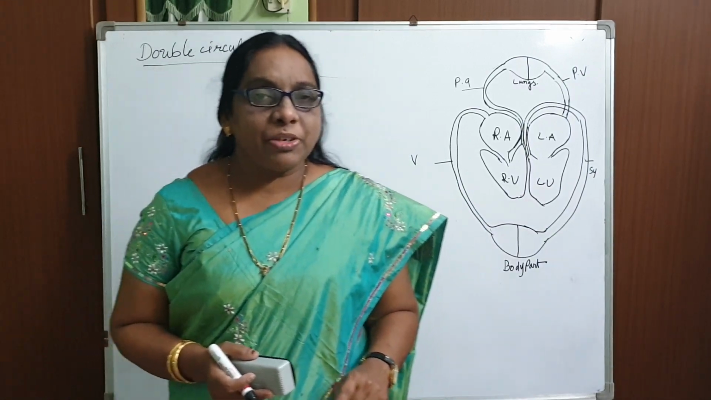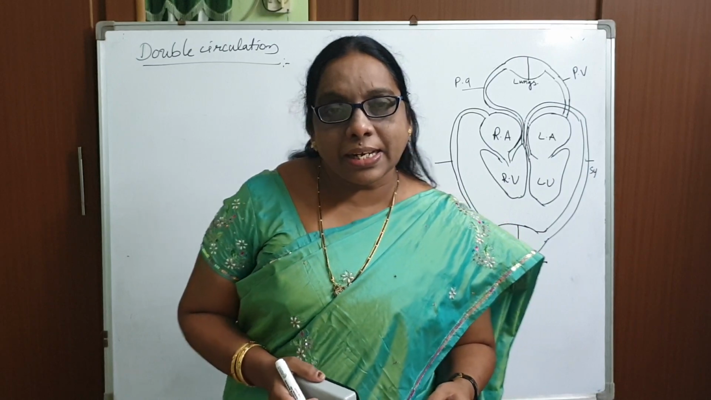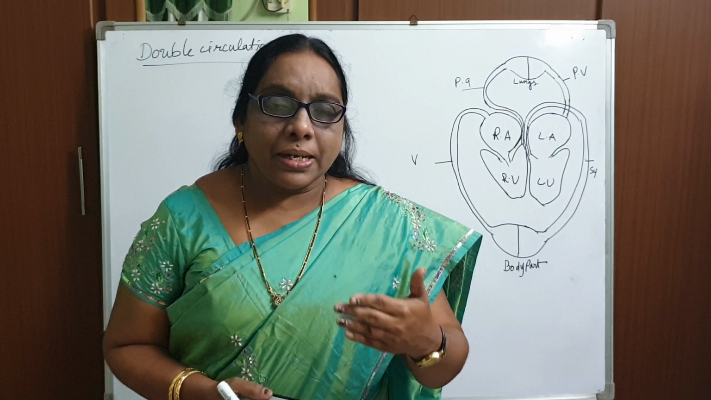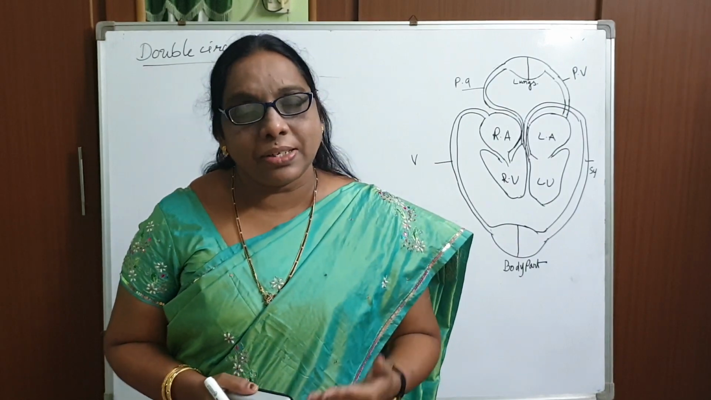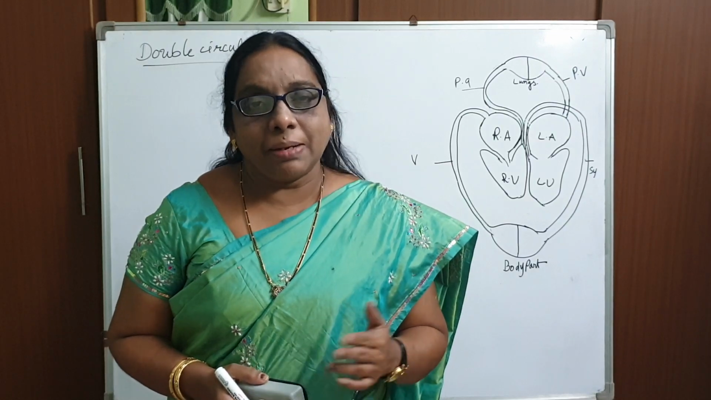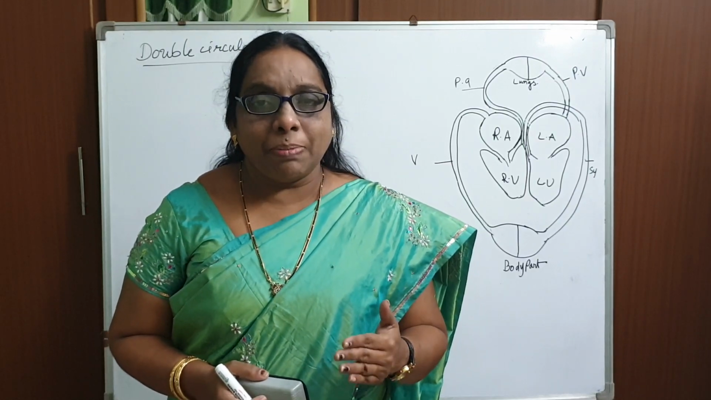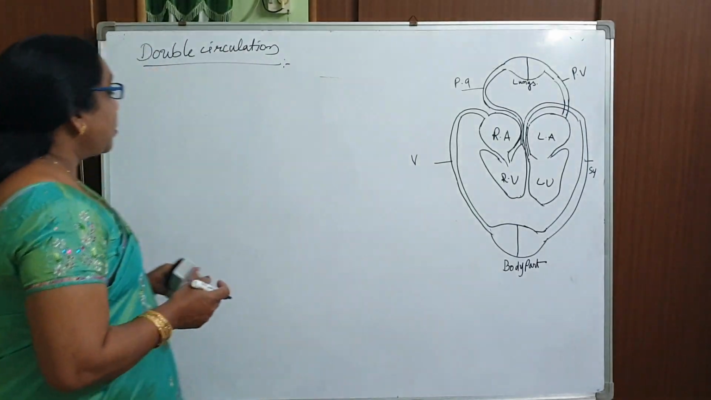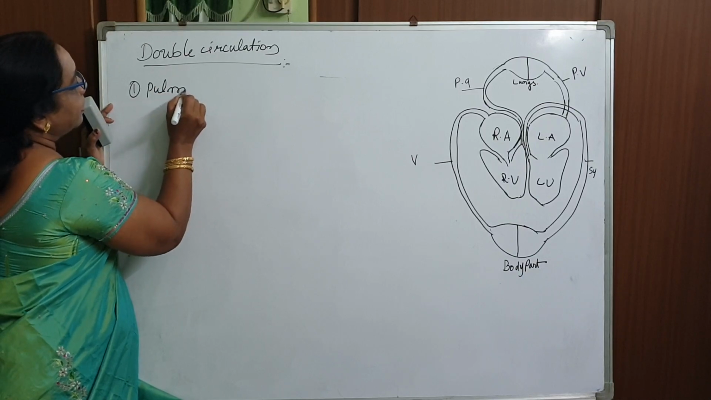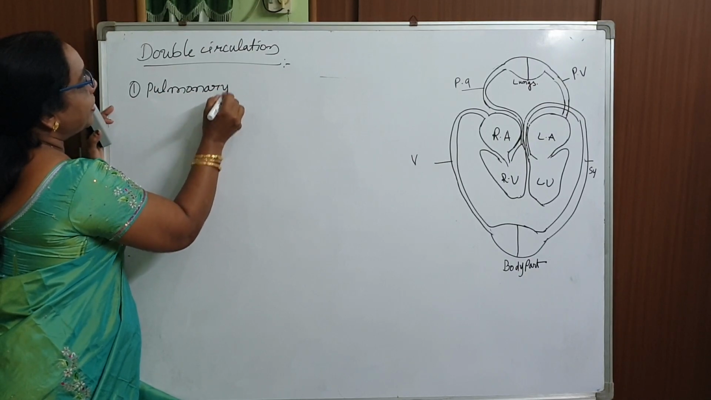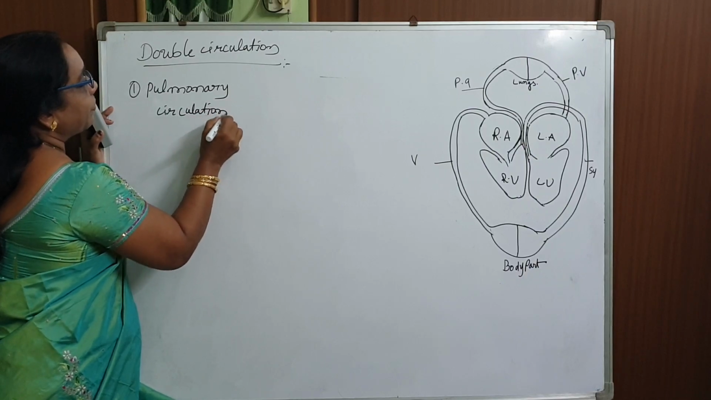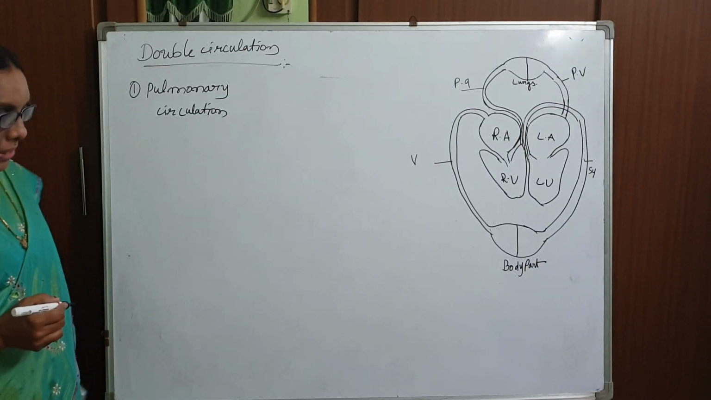One circulation is between the body parts and the heart, and the second is between the heart and the body parts. As the blood passes through the heart twice, that circulation is called double circulation, and that heart is called a double circuit heart. Double circulation consists of the pulmonary circulation and the systemic circulation. First, let me explain the pulmonary circulation.